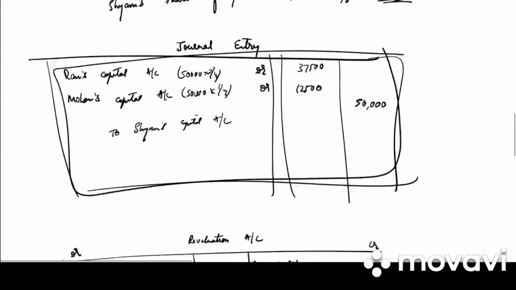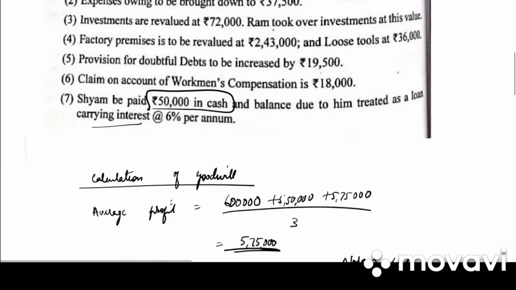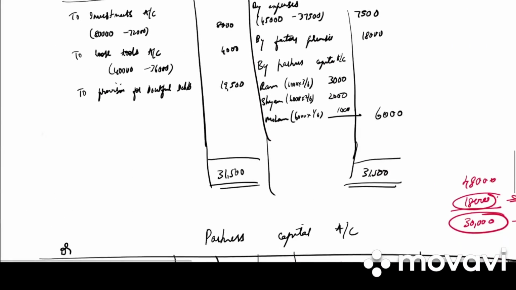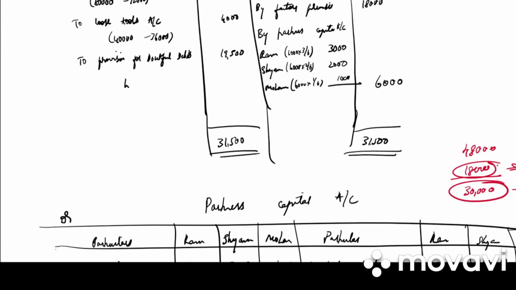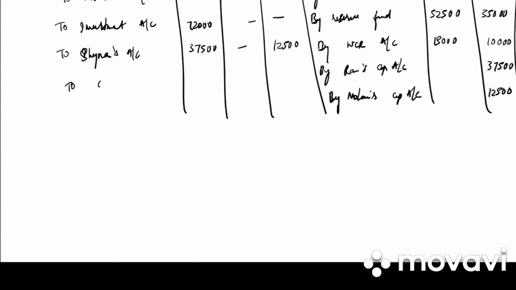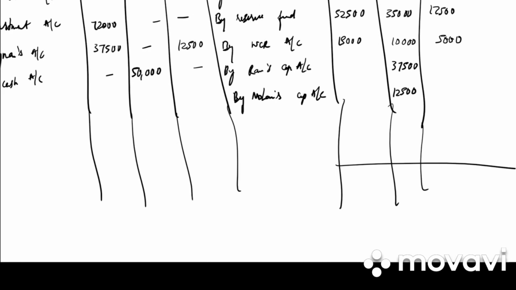Then they have said in the question that Shyam is to be paid 50,000 in cash. So to cash account, Shyam is paid 50,000 in cash and the remaining balance will be Shyam's loan account. Correct? So now we need to balance the partners' capital accounts.